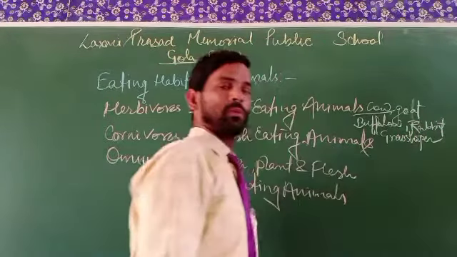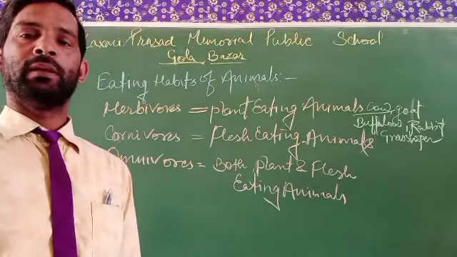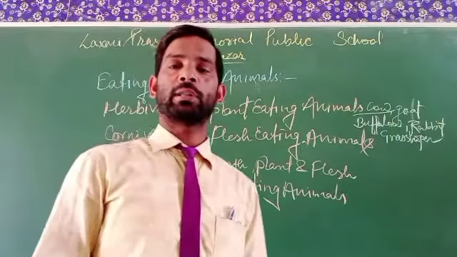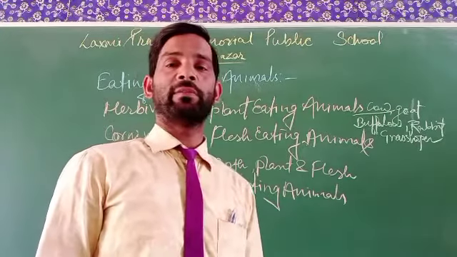These are the animals that can eat only grass or green leafy vegetables. That means the green plants.